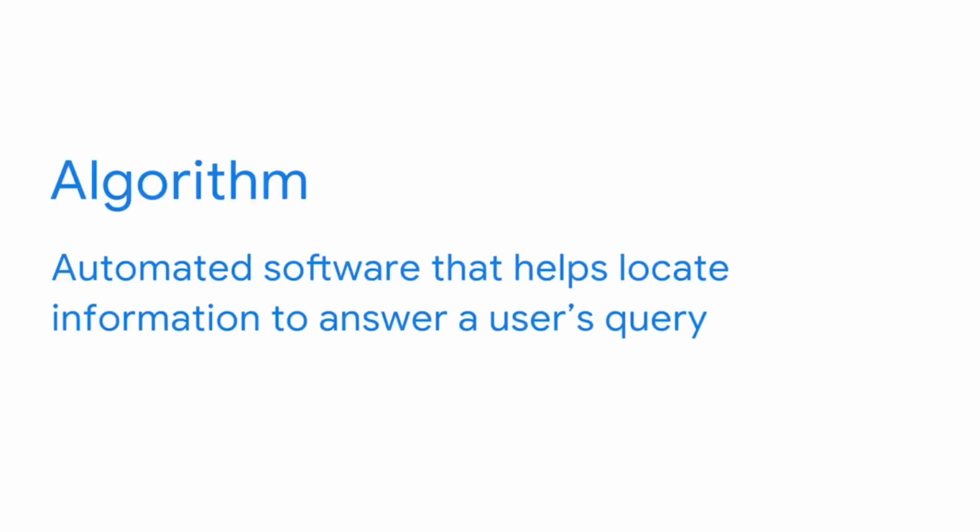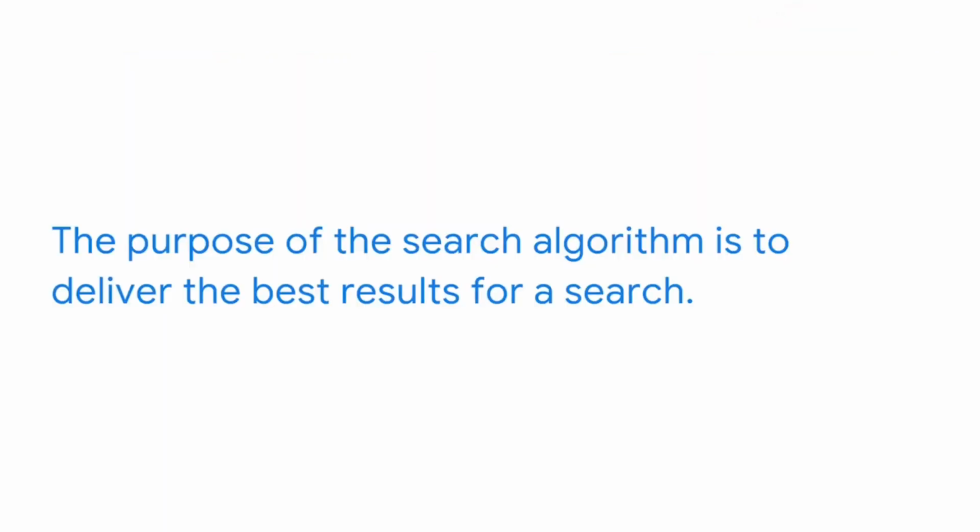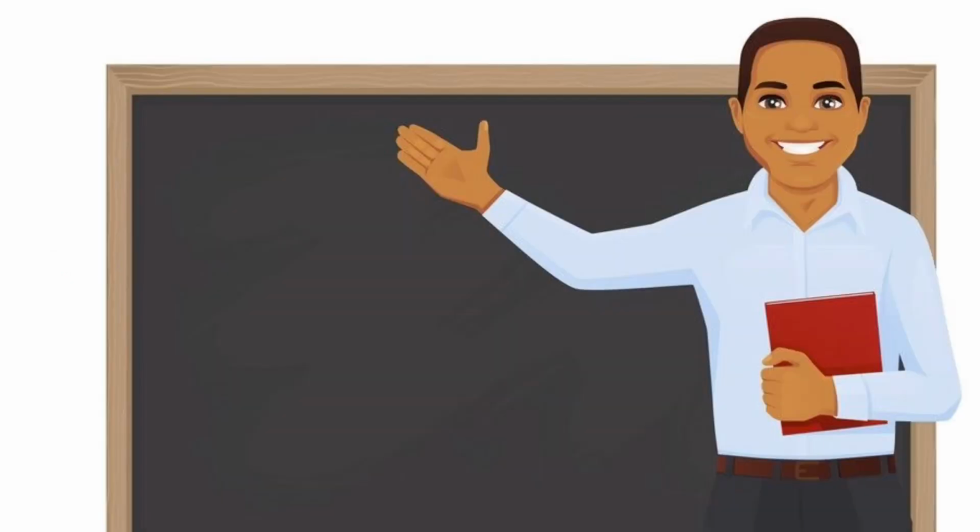In this context, an algorithm is automated software that helps locate information to answer a user's query. The Google search algorithm sorts through billions of web pages to deliver the most relevant content for a given search. The purpose of the search algorithm is to deliver the best results for a search. For example, if you search a product, the results are likely the best available to help you learn about or purchase that product.